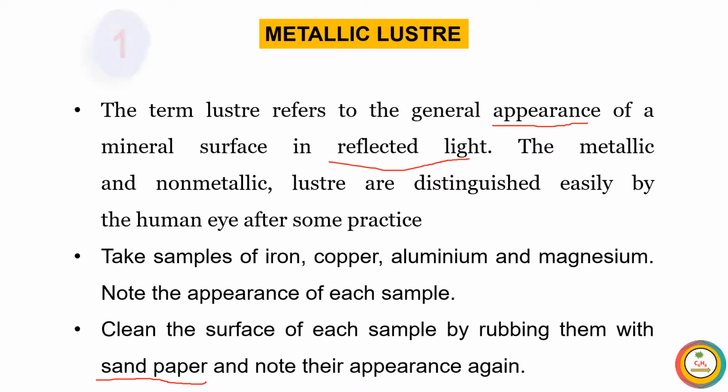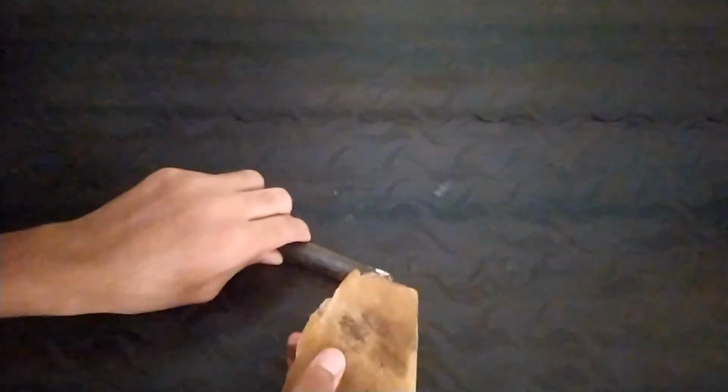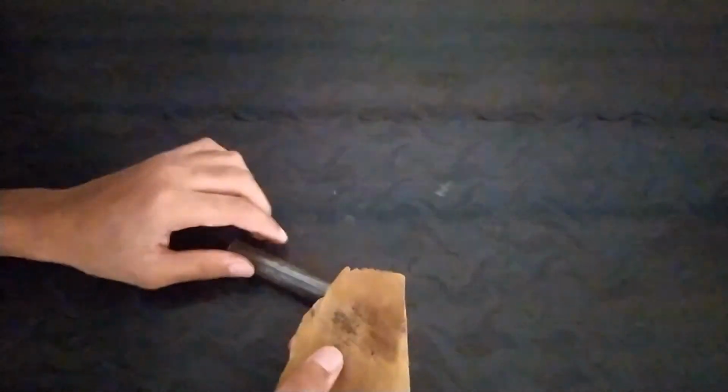You will get some fantastic results. Let's perform that activity. Take a sample of iron. Note the appearance of iron. Clean the surface of iron by rubbing it with sandpaper.